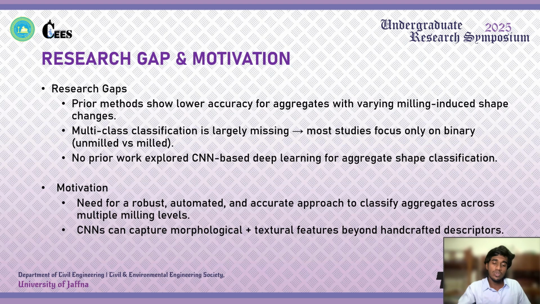And so far, they have not explored CNN-based deep learning models for aggregate shape classification. So here we will employ them and see how they work for this particular domain. In terms of aggregate shape classification, we need a robust, automated, and accurate approach to classify the aggregates across multiple milling levels. And CNNs are extremely good at capturing the morphological and textural features, rather than handcrafted descriptors.